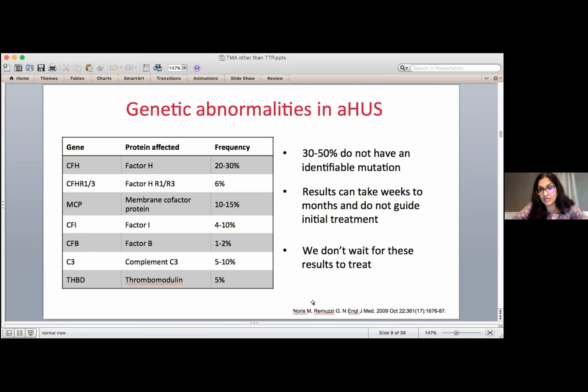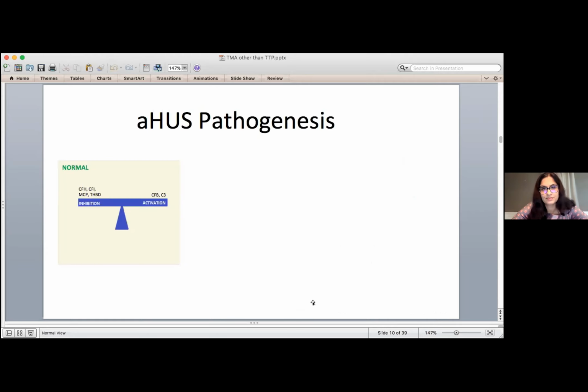So we don't wait for these results, and we really treat on the basis of clinical suspicion, and ideally when we rule out TTP, either by getting ADAMTS13 activity quickly or when someone starts plasma exchange and doesn't seem to be working in the first few days.